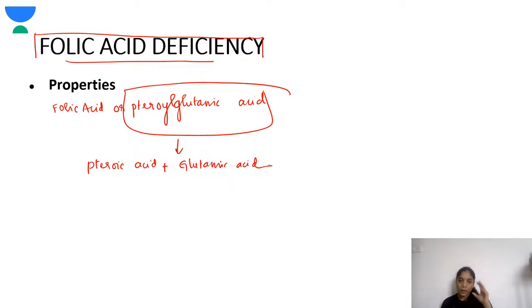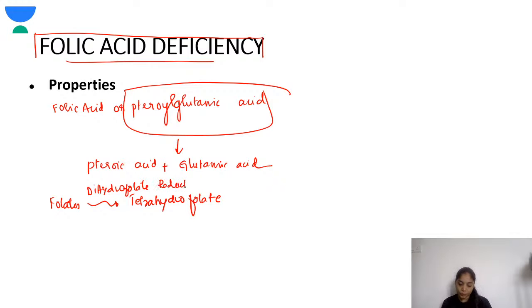Okay, now these folates, to form the functional folic acids, are reduced to tetrahydrofolate. Okay, tetrahydrofolates. This process is catalyzed by the enzyme dihydrofolate reductase. So these are the functional compounds. This is a functional compound, so we should know that.